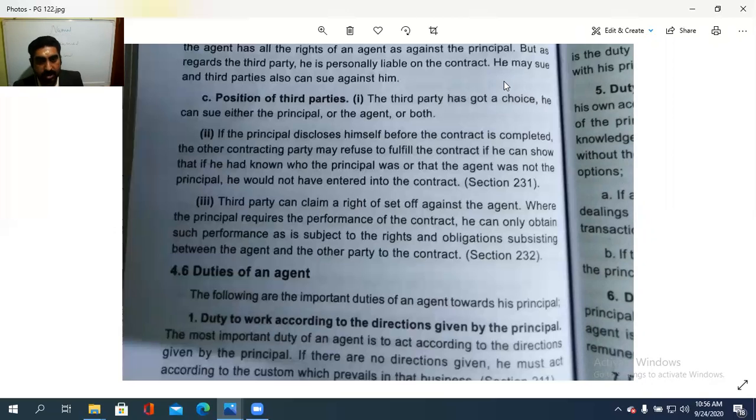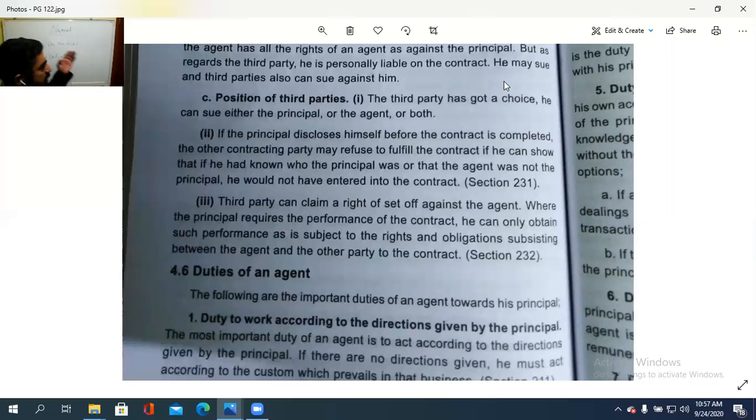When the principal requires the performance of the contract, the principal's duty is to perform the contract. He can only obtain such a performance as is subject to the rights and obligations subsisting between the agent and the other party to the contract. So that is the case with the third one.